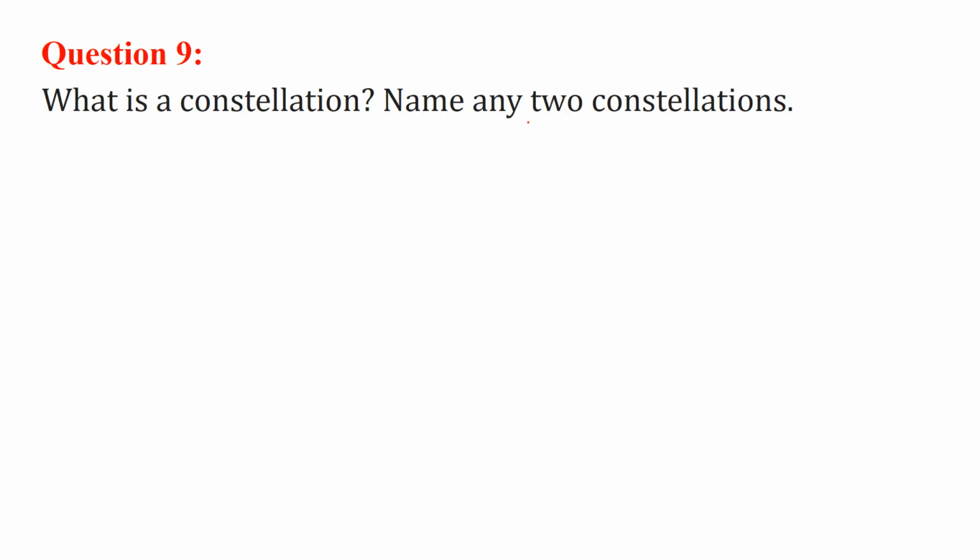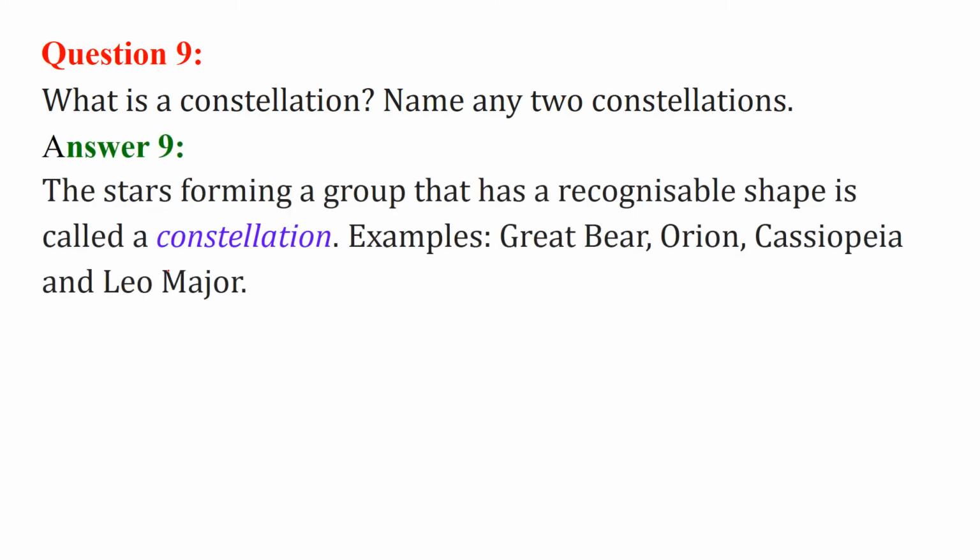What is a constellation? Name any 2 constellations. The stars form a recognizable shape or a pattern. So this star-forming group that has a recognizable shape is known as a constellation. Great Bear, Orion, Cassiopeia and Leo Major are examples of constellations.